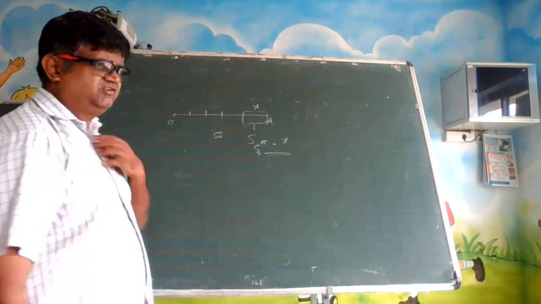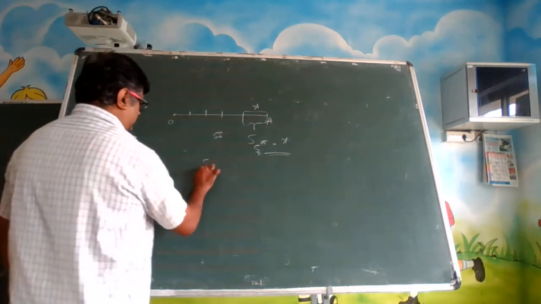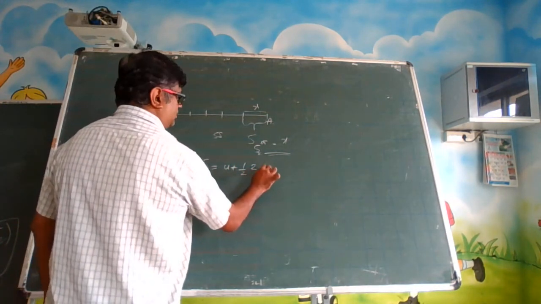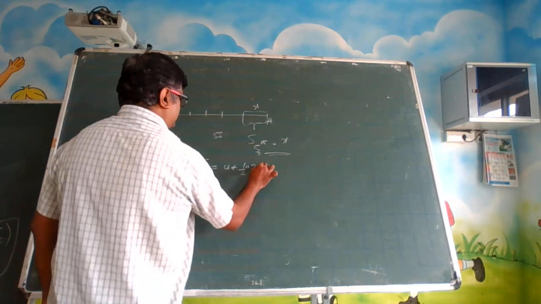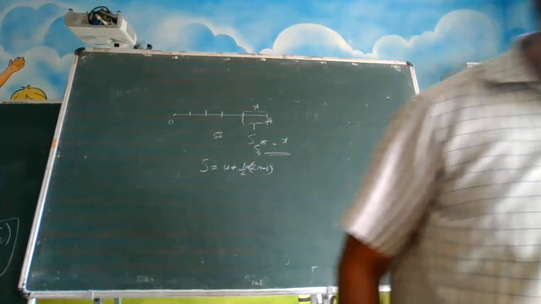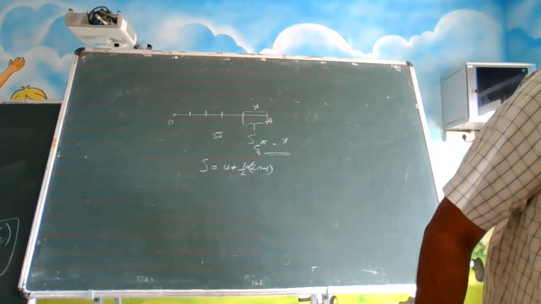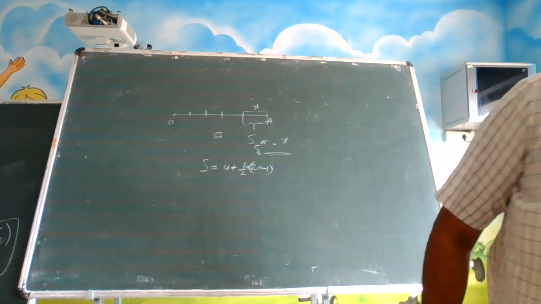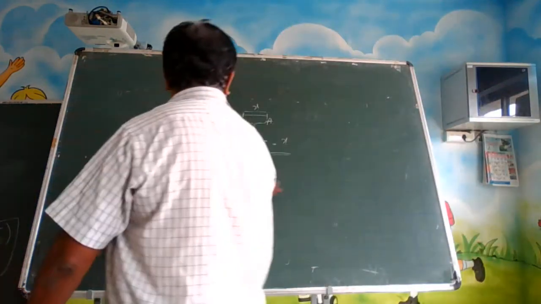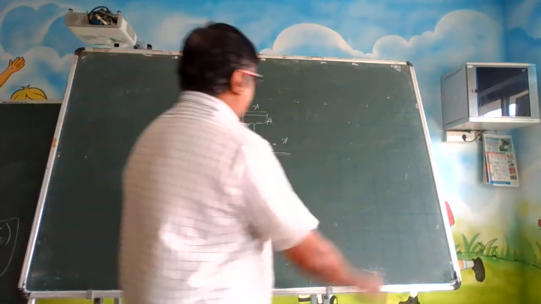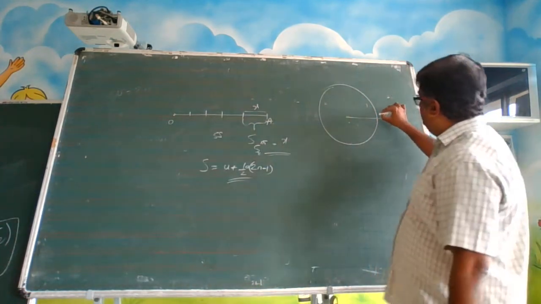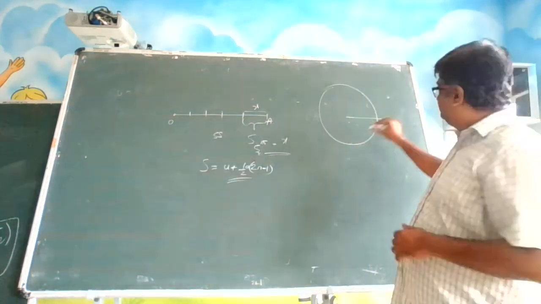For this we had an expression also. What? S is equal to u plus half a into 2n minus 1, if I remember. Let me just confirm it. Okay, this was the expression. So similarly, here also, suppose a particle is rotating.